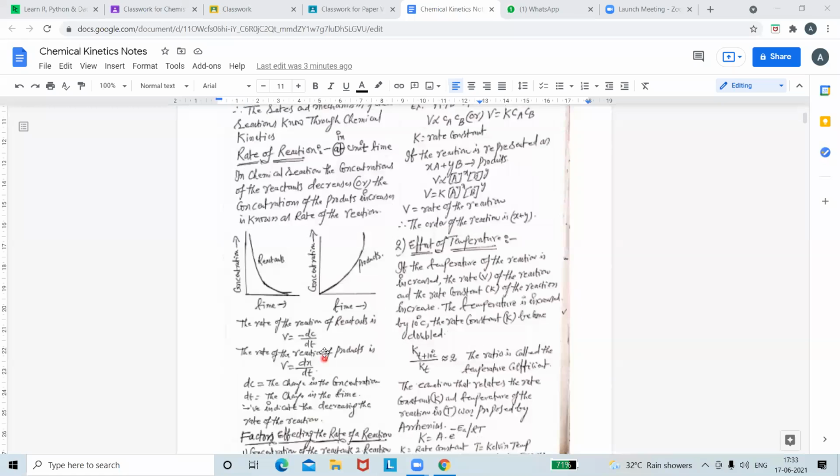The rate of the reaction with respect to reactants is minus dC by dt. Directly it is given here. And with respect to products, can anybody tell me why it is positive here, and in the first case it is negative?